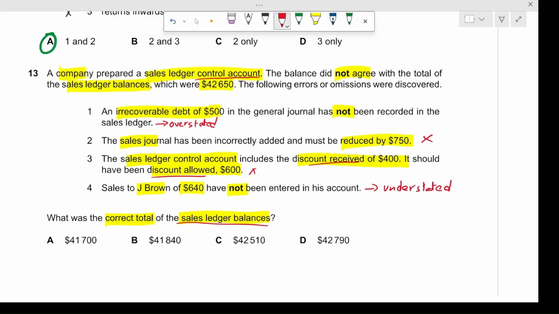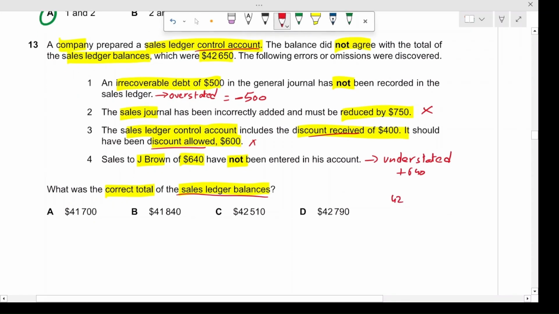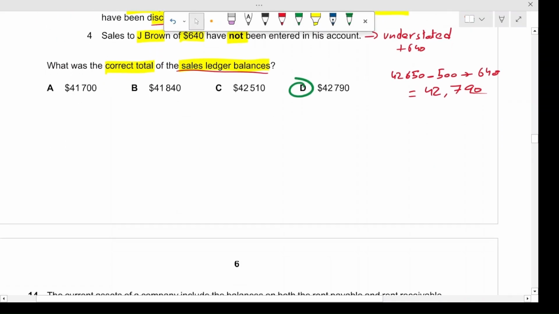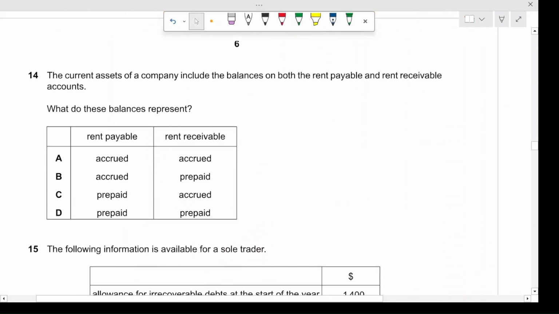So how do we rectify the mistakes? The mistakes in 1 and 4: because it was overstated, we would subtract $500. For question number 4, it was understated, so we would add $640. The initial balance was $42,650, so we subtract $500 and add $640, which gives us a total balance of $42,790, which is option number D. I hope you got that one. So, moving on.